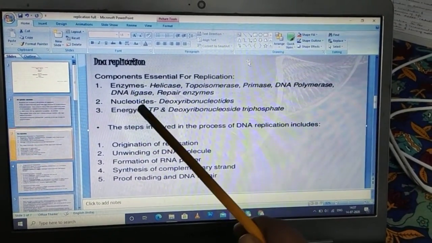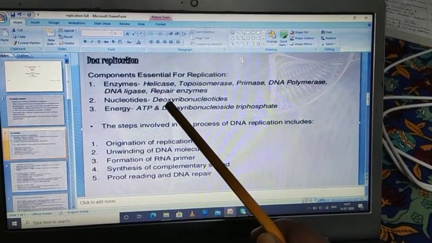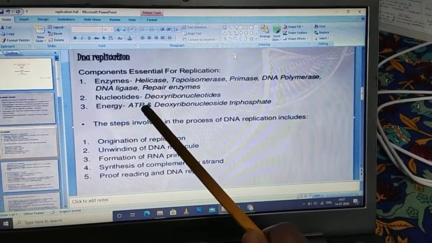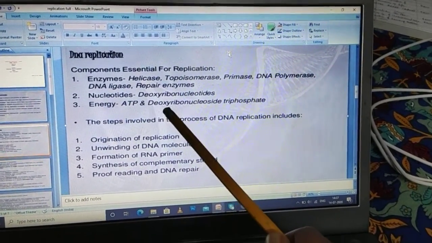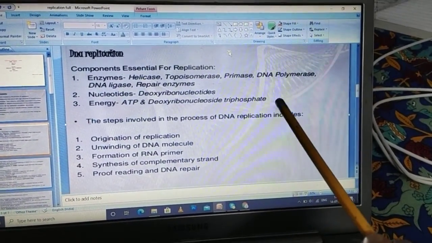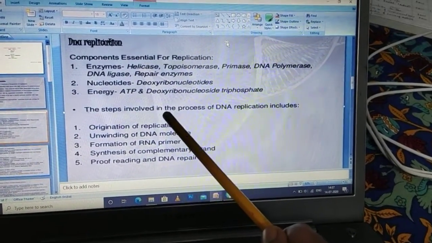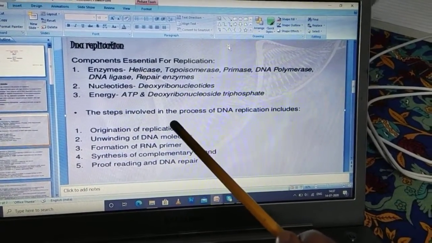The other component is the nucleotide. The nucleotide is deoxyribonucleotide, and energy is required in the form of ATP or deoxyribonucleoside triphosphate, as I've told you earlier.